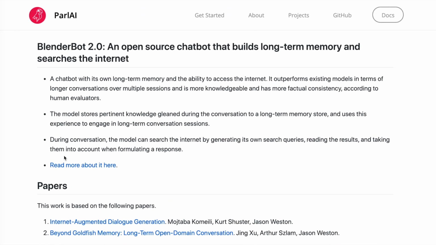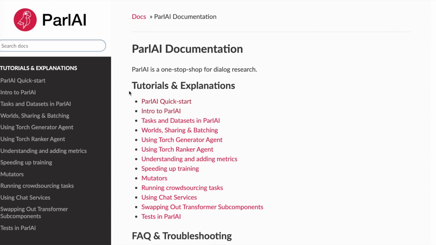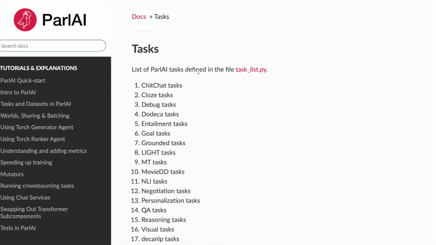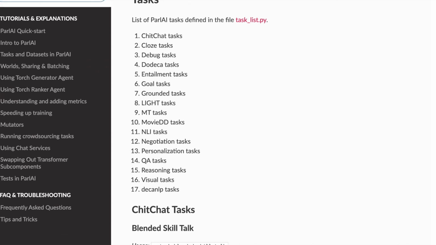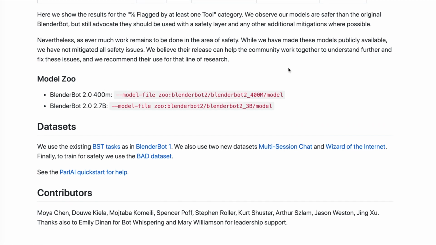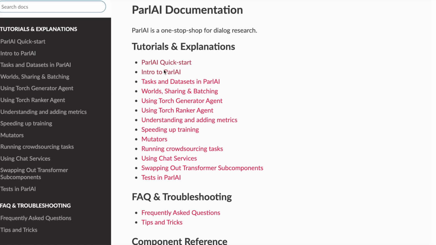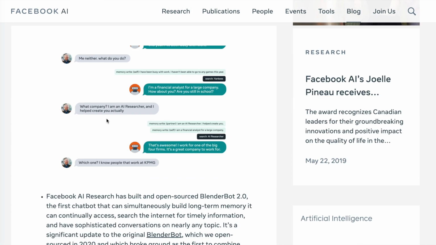In addition to that, they've open sourced the code and built this ParlAI framework that helps you use it. ParlAI looks pretty similar to me to Hugging Face in terms of how to use it. They have implemented data sets, these different conversation tasks, and these model checkpoints; at the end they describe how you access the model file, zoo BlenderBot. Then they have a Google Colab that shows how to use it: you drop in the model file, how to chat with the model, how to look at some data, how to train the model, and then how to build custom models and data and load in your own data sets on top of this ParlAI platform. A really interesting looking platform for working with this BlenderBot 2.0 model.